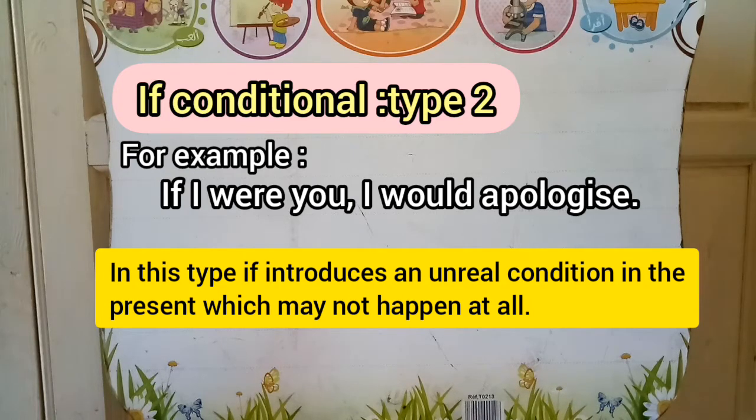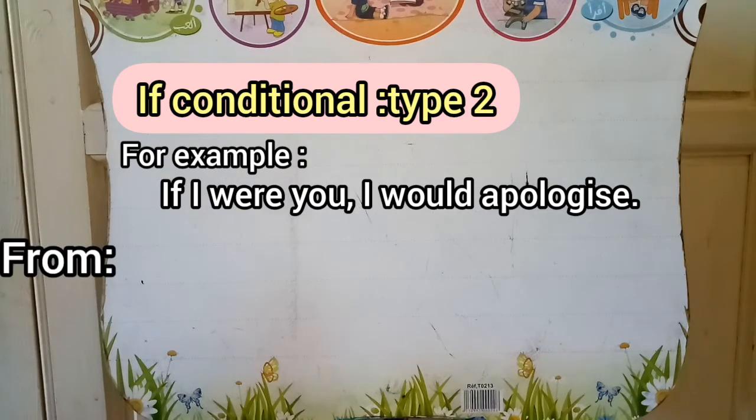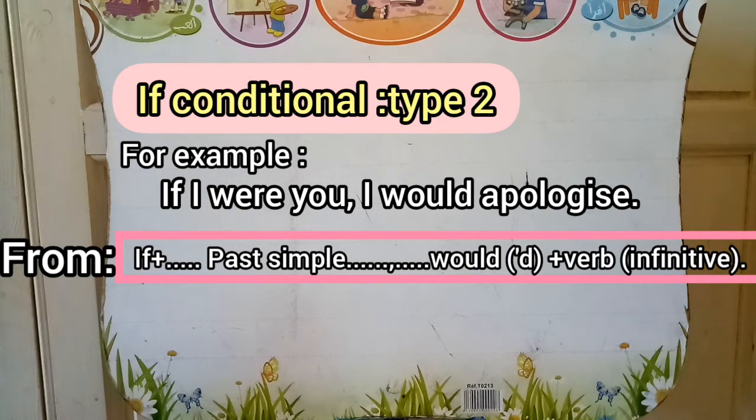We have an unreal condition in the present simple which is not going to happen at all. It's impossible. So we have if plus verb in past simple in the first clause, and in the second clause we have would plus verb in the infinitive.